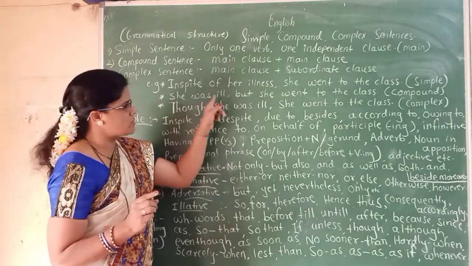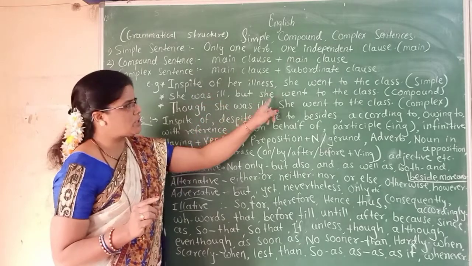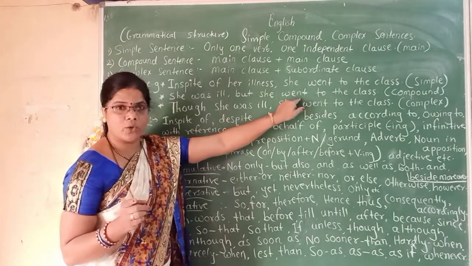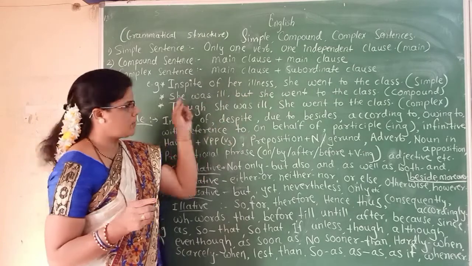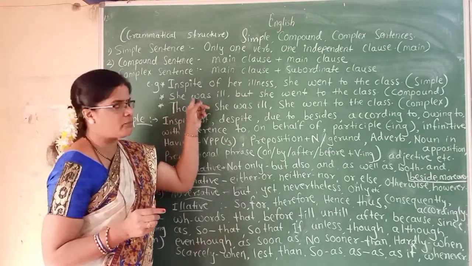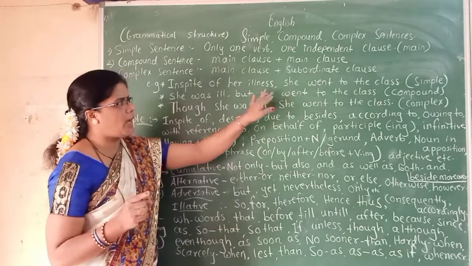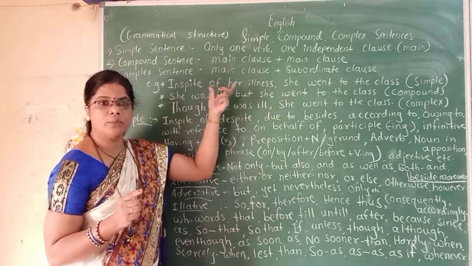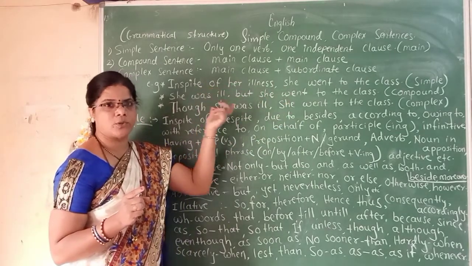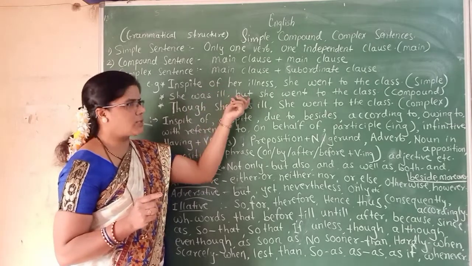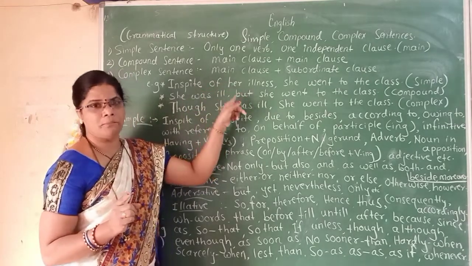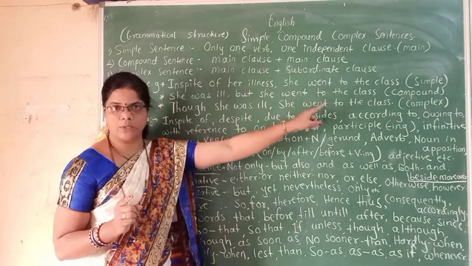So she was ill is a main clause, and she went to the class is also a main clause. Here you will find two verbs. Was is used as main verb, and went is used as main verb. So both are main clauses, or independent clauses, joined together by using the coordinating conjunction but, and so it is a compound sentence.